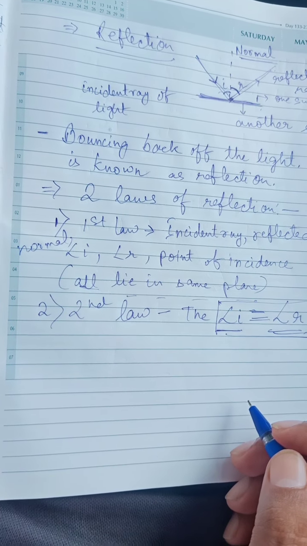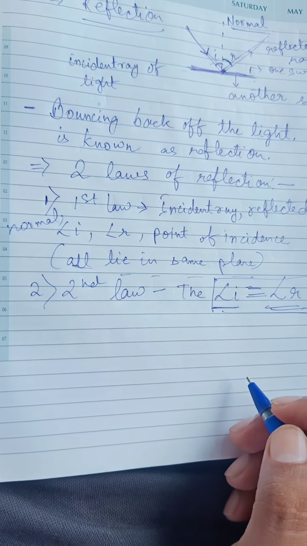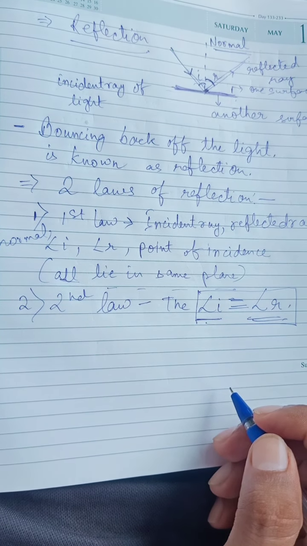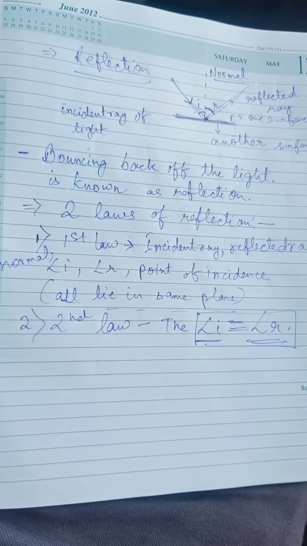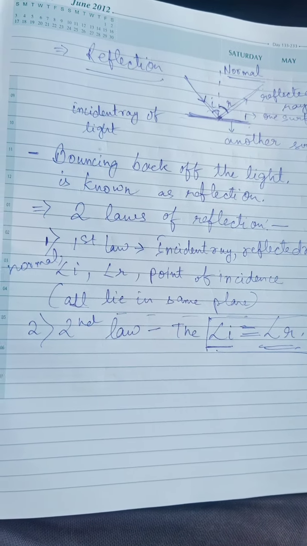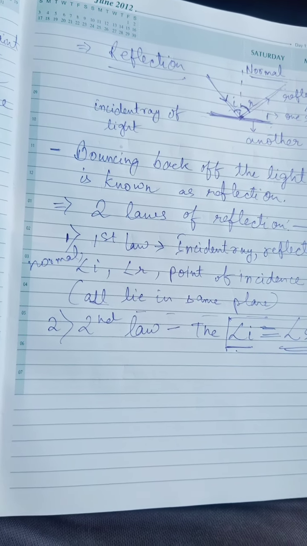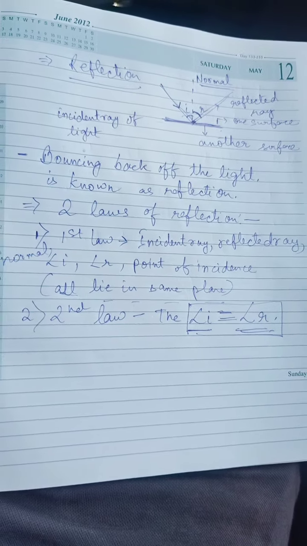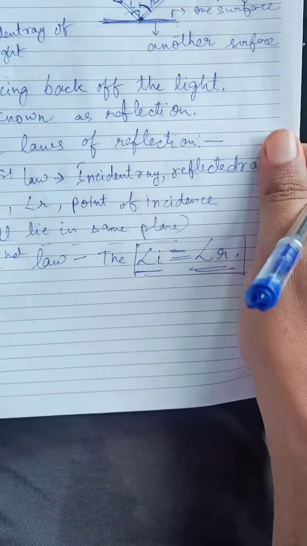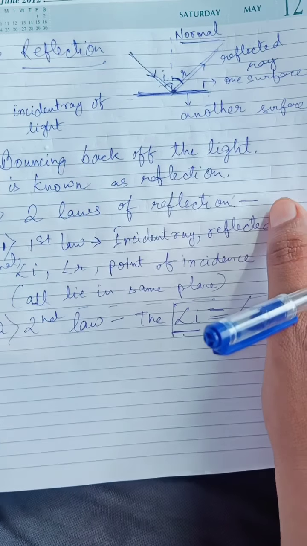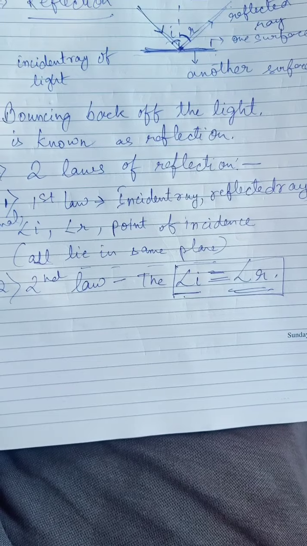I hope this is now very clear to you, the concept of reflection. Reflection is bouncing back of the light. When light falls on a surface at a point, it gets reflected back, and it has two laws, which I have also explained. I hope these two laws of reflection are very clear to you. In this way, you will study more about this chapter and come to know.